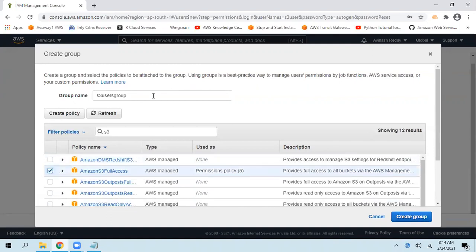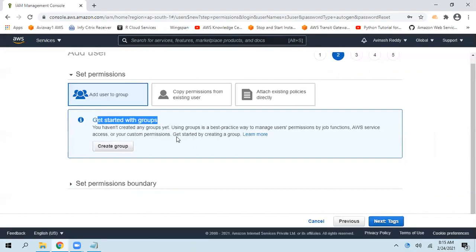So now what is happening? A group is being created. We are adding this user to that group. So permissions come from the group level, not from the user level. Okay, that is the first option.